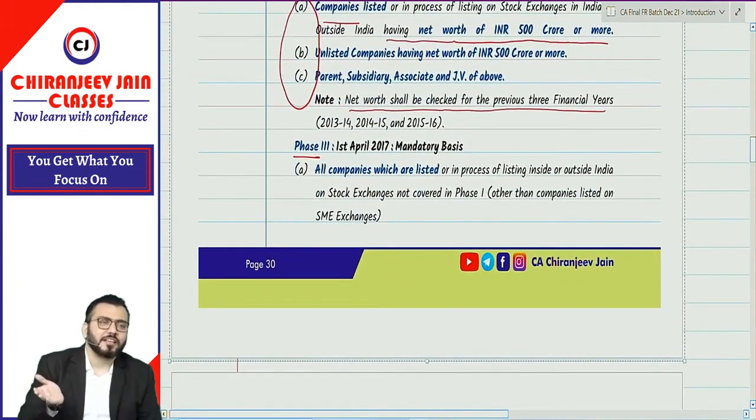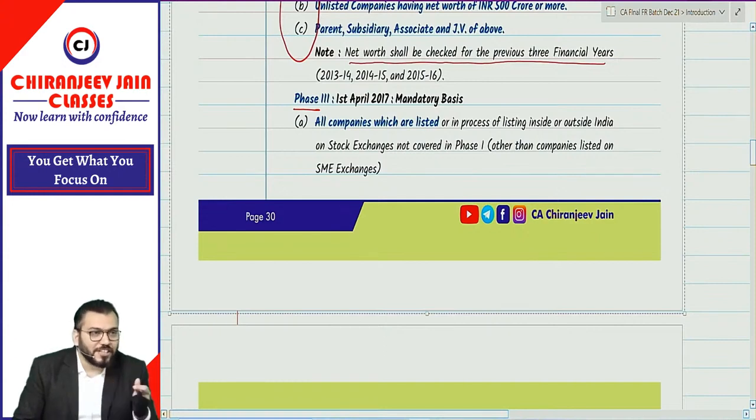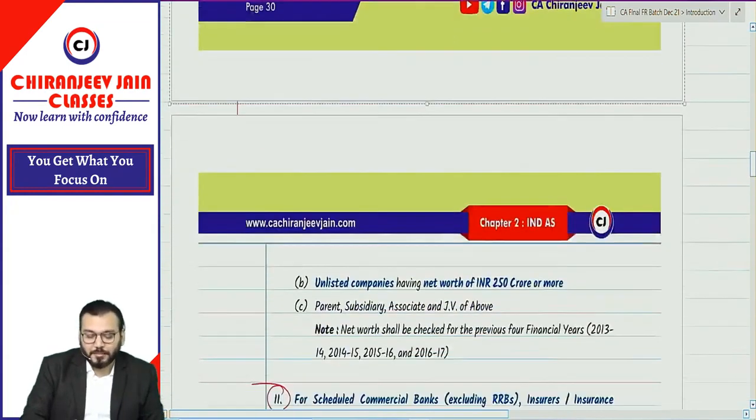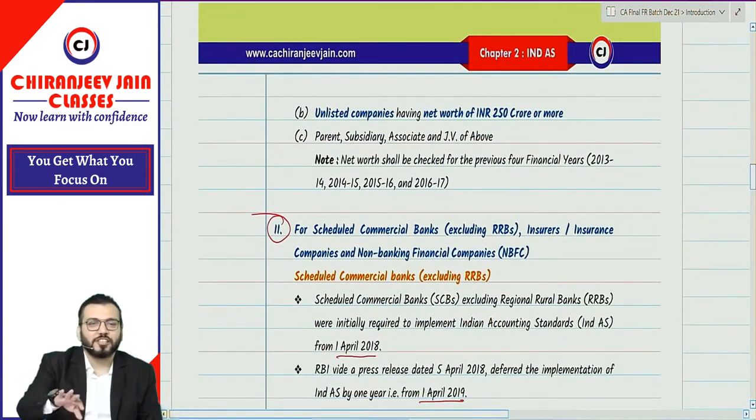Then phase 3, all the companies covered in phase 3, for them Ind AS has already been applicable from 1st April 2017. Which companies are covered? All listed companies as well as companies which are in the process of listing. Point B, unlisted companies having a net worth of 250 crore or more. Understood? And parent, subsidiaries, associate and joint venture of such companies.